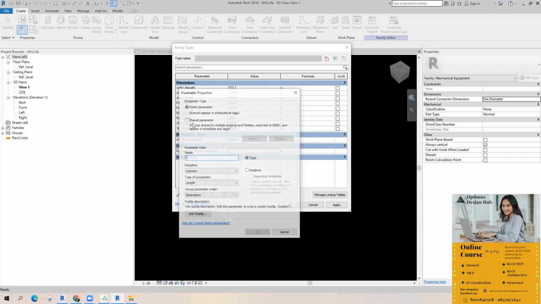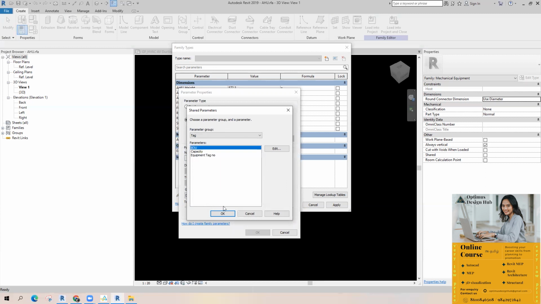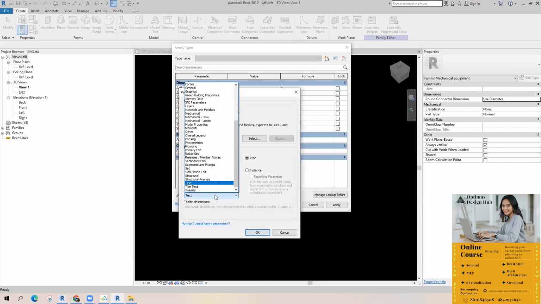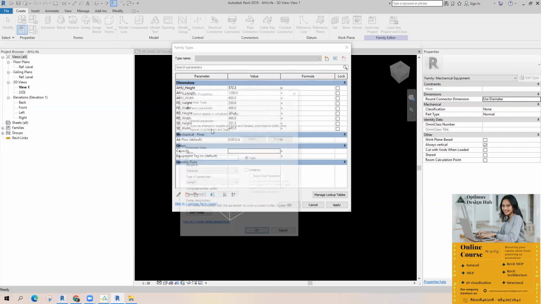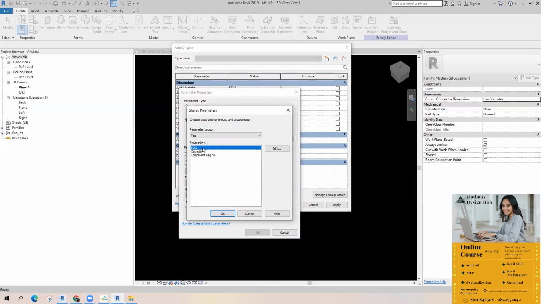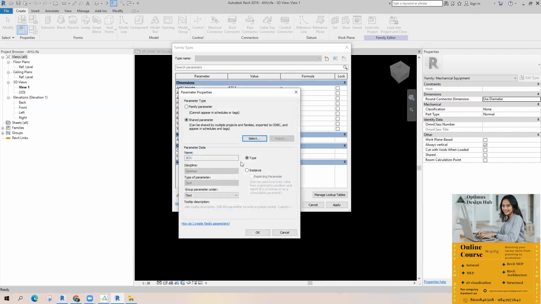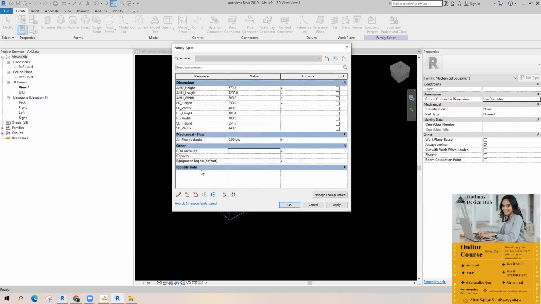Other one, new parameter, shared parameter. Select. I'm picking the next one. This also is a type parameter. The other one, shared parameter, BOU, which should be the type of instance. Yes, perfect. Make it as other. So these will be the parameters. The one which is shown as default, that will be the instance parameter, and this will be the type parameter.